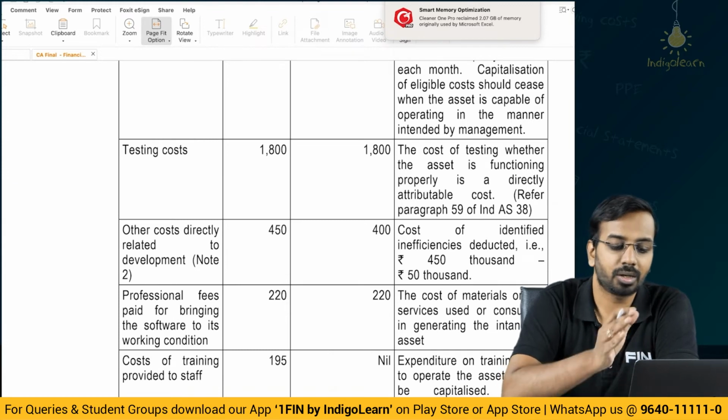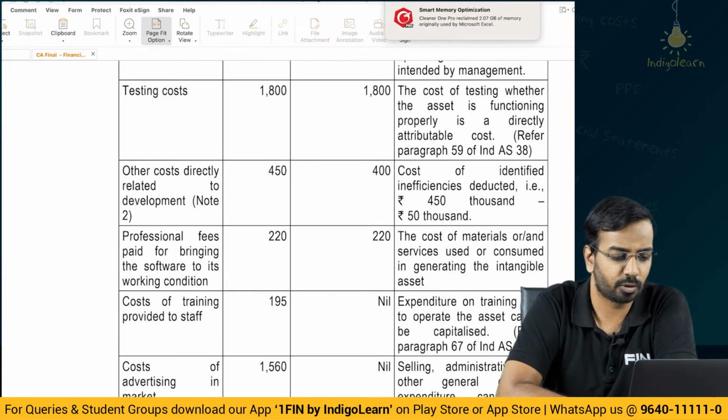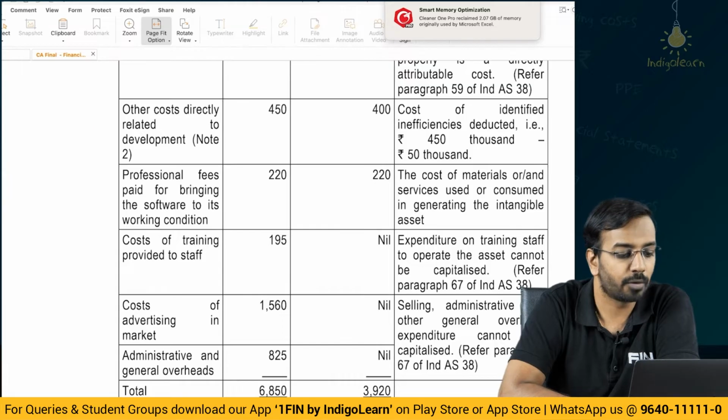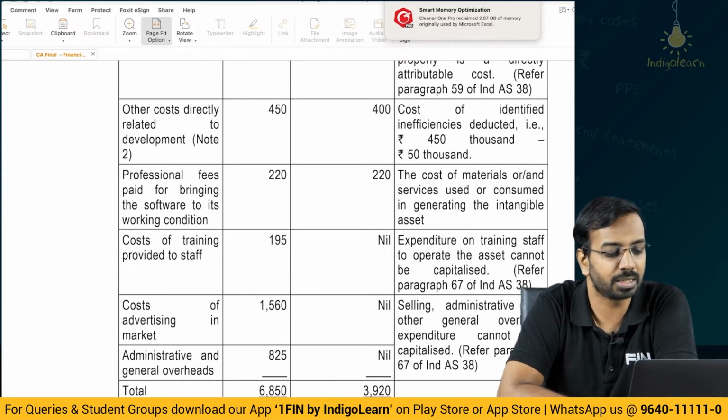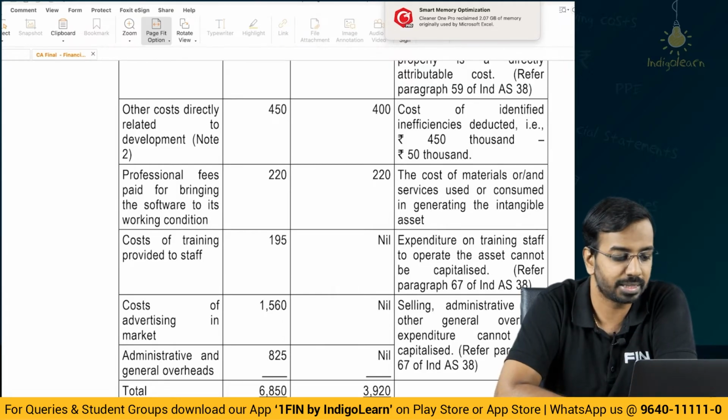Then testing cost 1800, the cost of testing is a directly attributable cost and we will include it, it is a simple straightforward thing. Other cost out of 450 we will take only 400 because 50 is abnormal, we will exclude that. Professional fees paid for bringing the software to its working condition, definitely we will include it because that is again used in relation to that particular intangible asset.